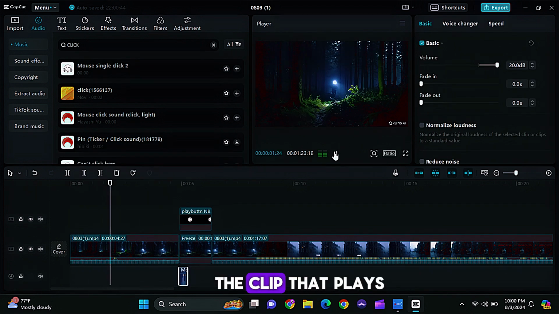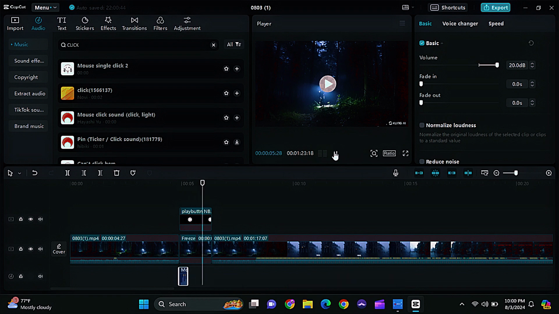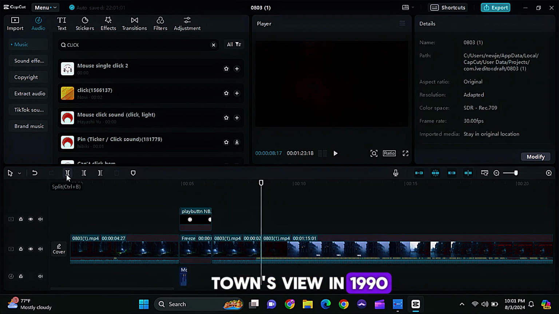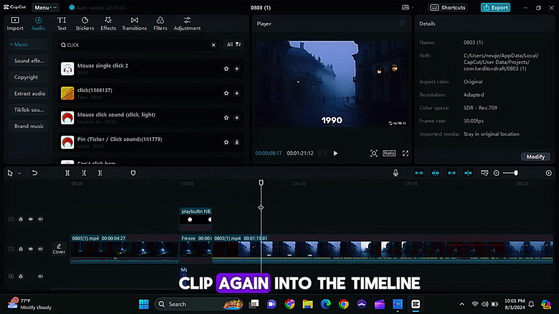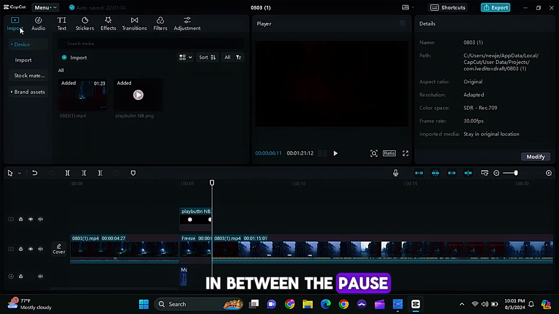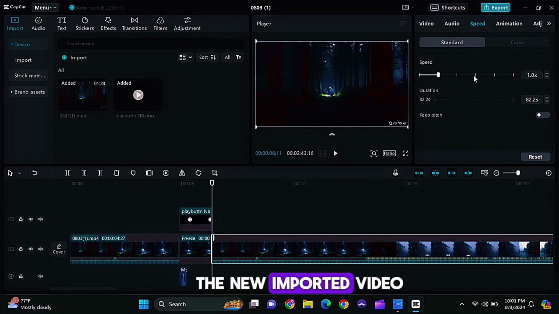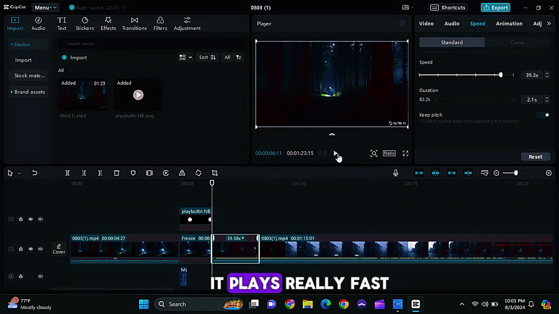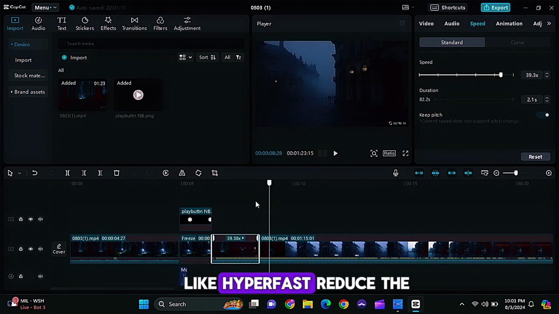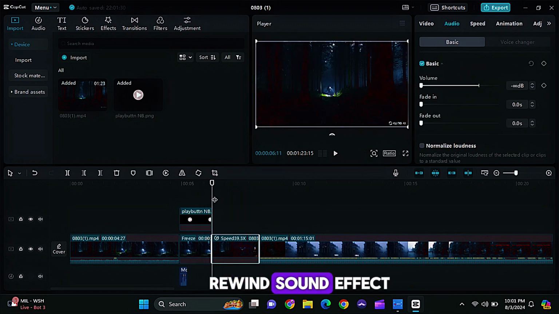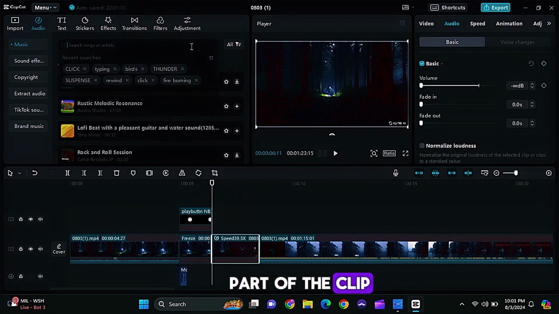Then we will delete the clip that plays after the pause button. The scene that should be next should be the black fade-in scene of the town's view in 1990. Then import the whole clip, again into the timeline, in between the pause scene and the black fade-in scene. Increase the speed of the new imported video to a level where it plays really fast, like hyper fast. Reduce the clip's volume to 0 and then add a rewind sound effect to the sped up part of the clip.